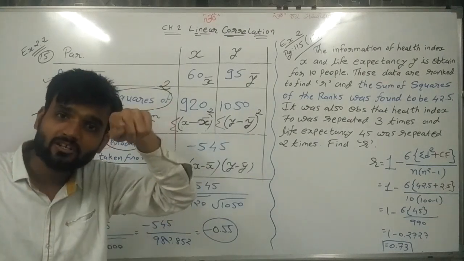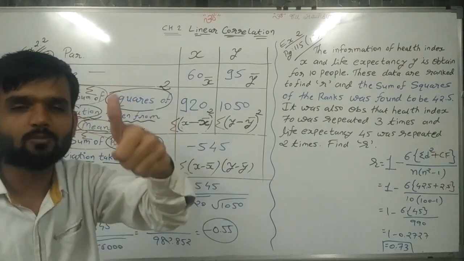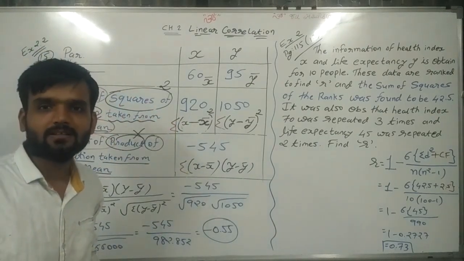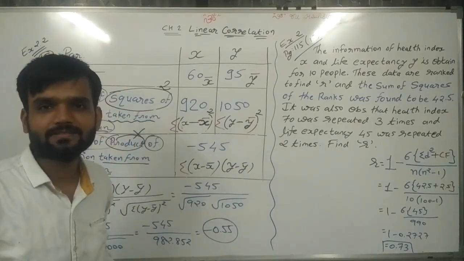It means the first formula can be applied, because in the first formula these three things are there.